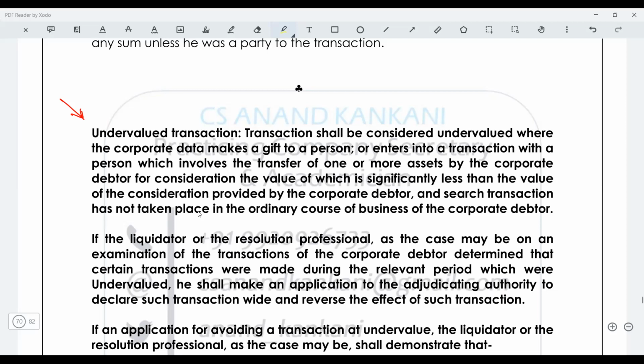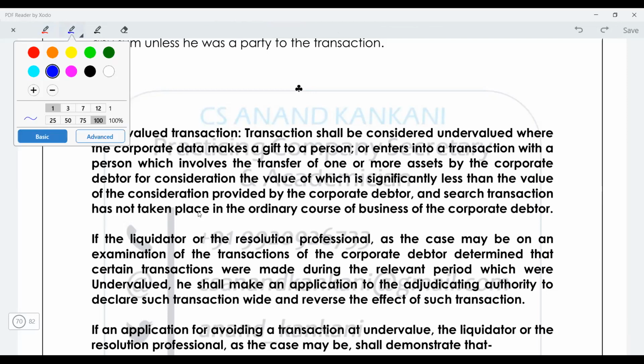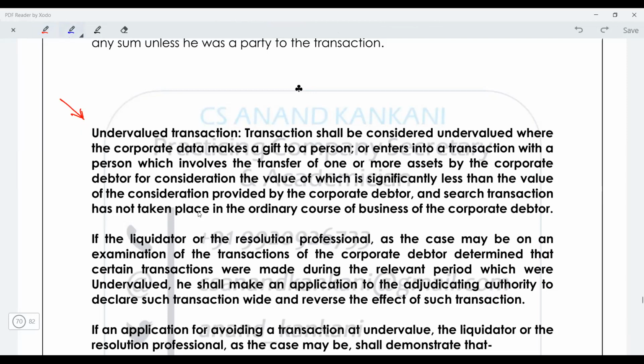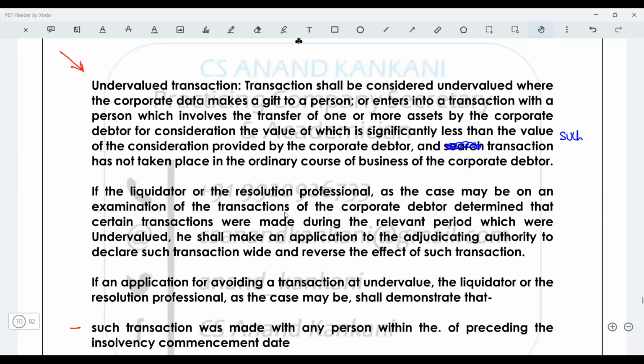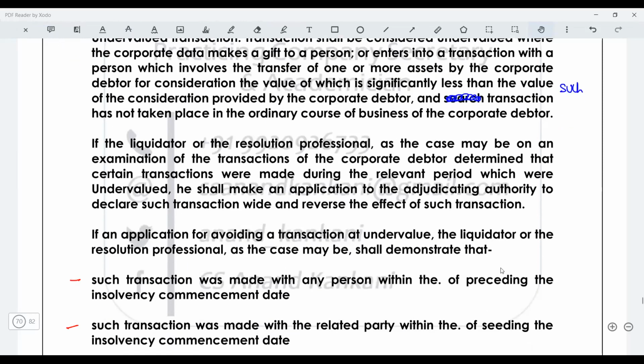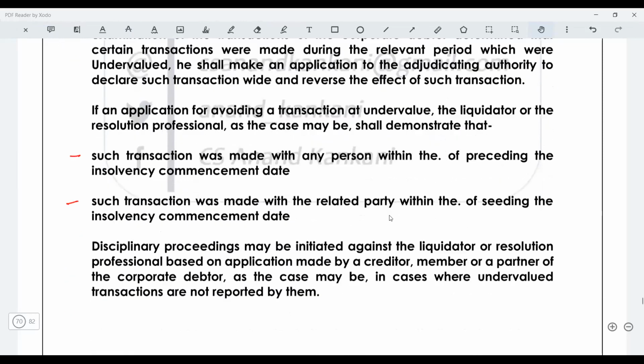As I said, you may find these kinds of errors because it was speech to text. And if such transaction had not taken place in the ordinary course of business, and if the liquidator or the resolution professional do not submit, then again the application can be made by any other person also.